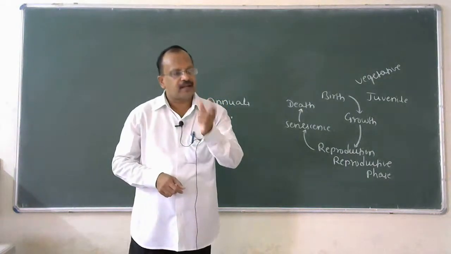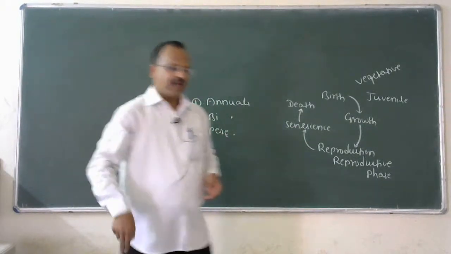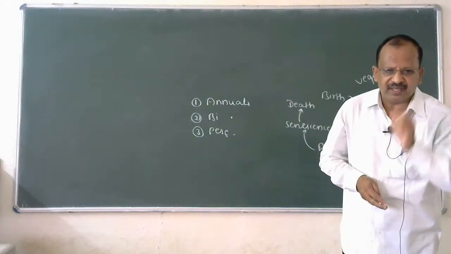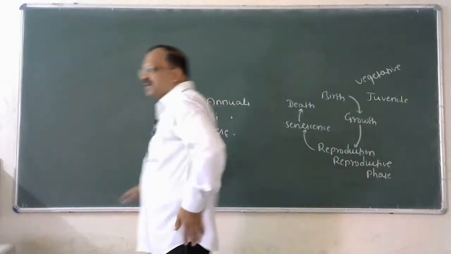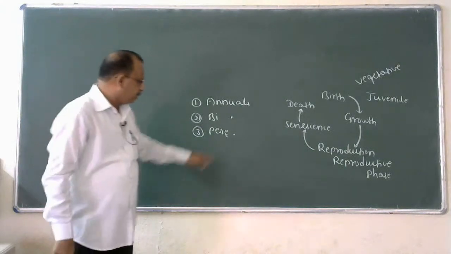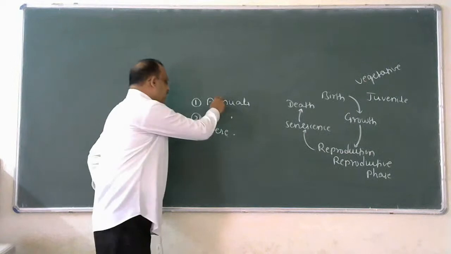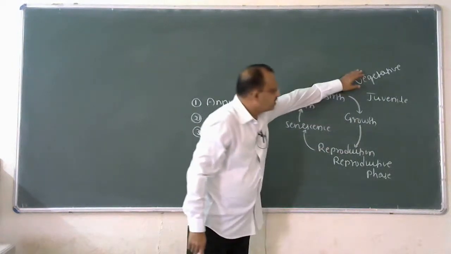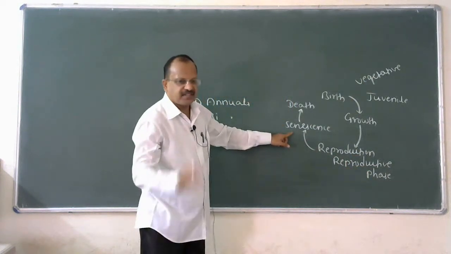Annuals will complete their life cycle within one year or one season. Biennials will complete their life cycle within two years. Perennials will live for many years. In annuals and biennials, you can easily identify the vegetative phase, reproductive phase, and senescence phase.